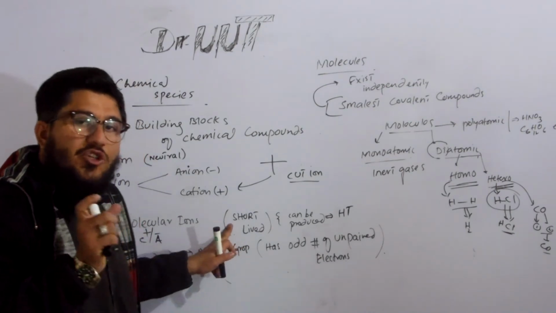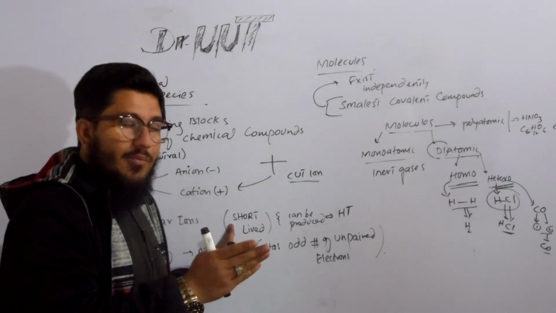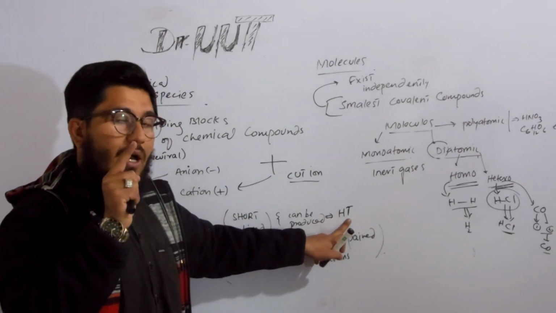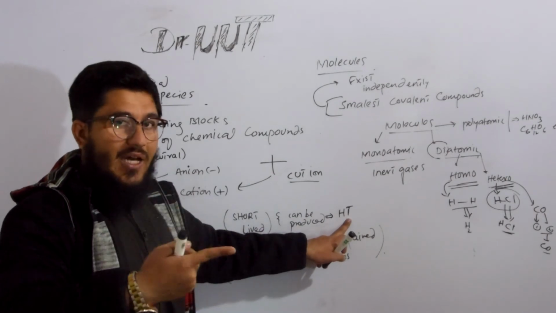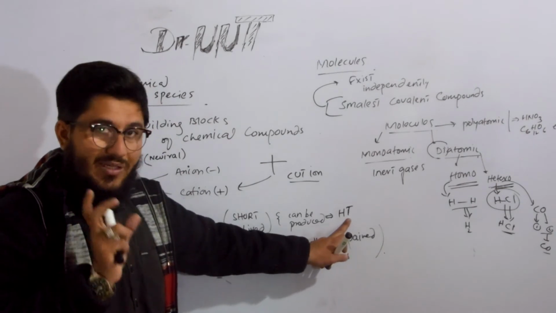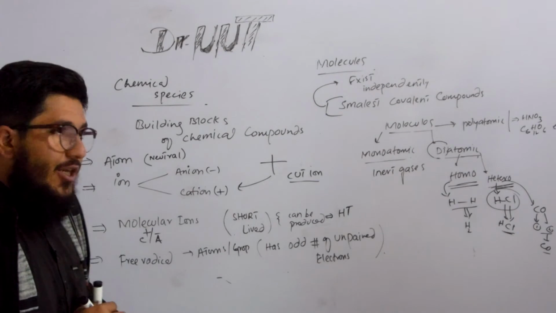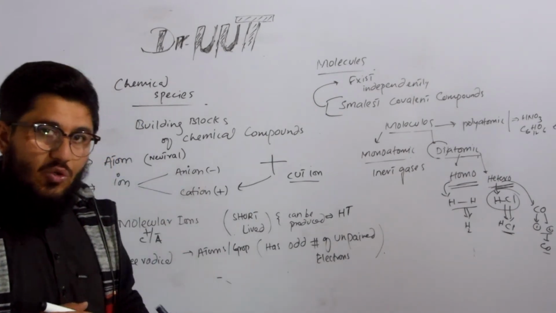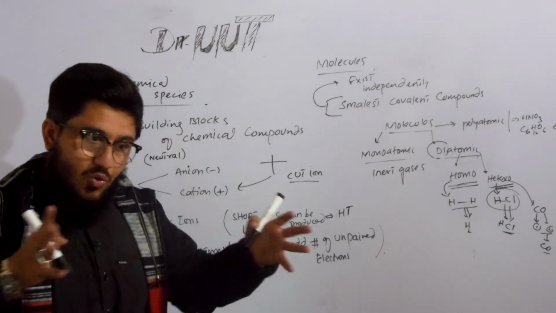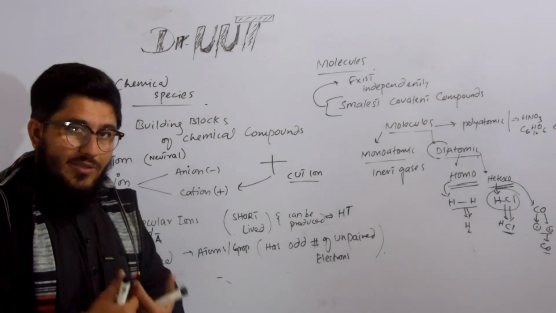These are actually very short-lived because molecules are very stable. If you break them by means of high temperature, then they will produce ions, molecular cations or molecular anions. Otherwise, they will not produce them because they are very stable. Examples are like this: when you take any oxygen molecule or nitrogen molecule or any other molecule and break it, it will split into ions. You can comment in the comment box and we will answer you.